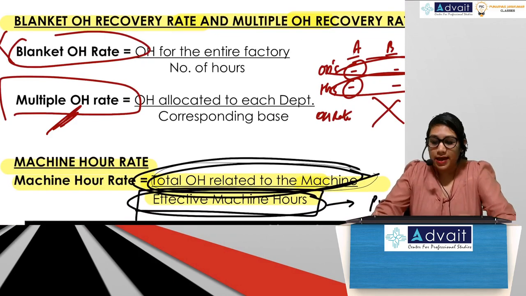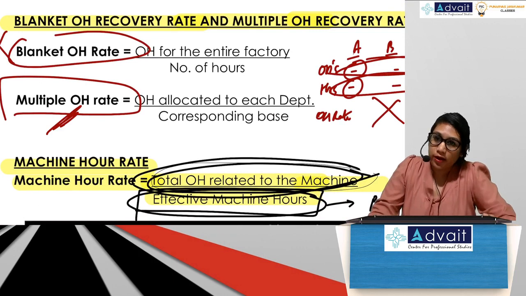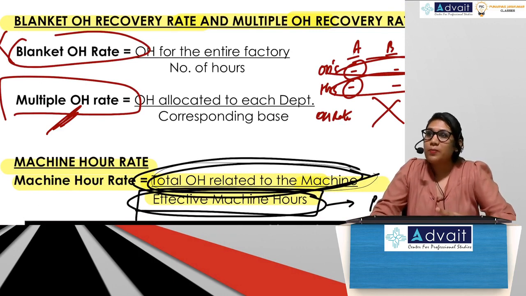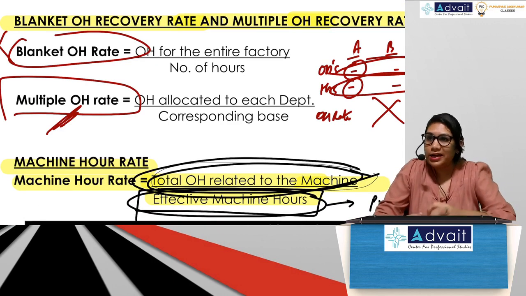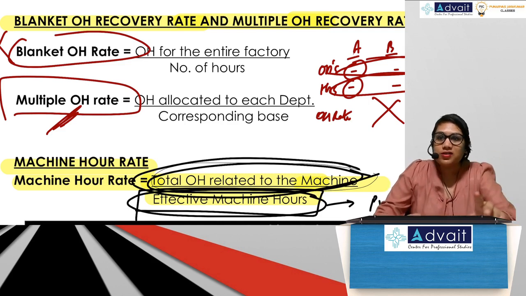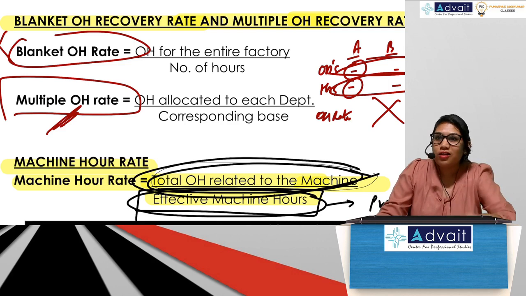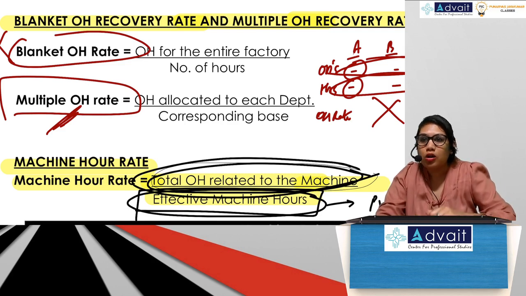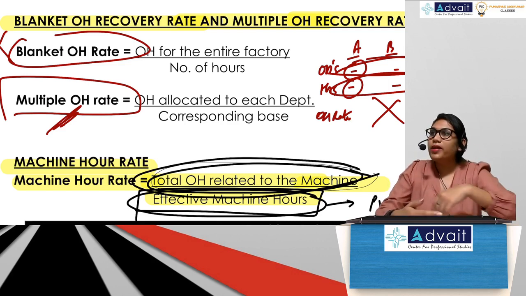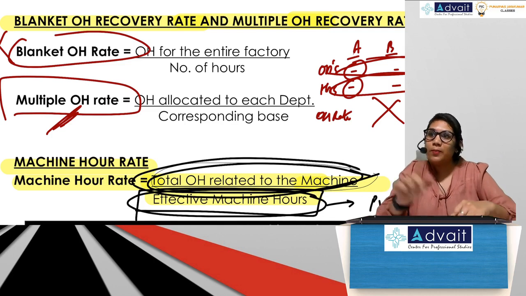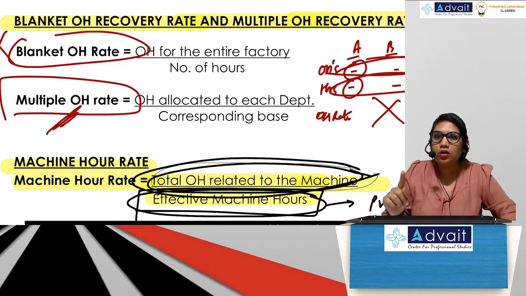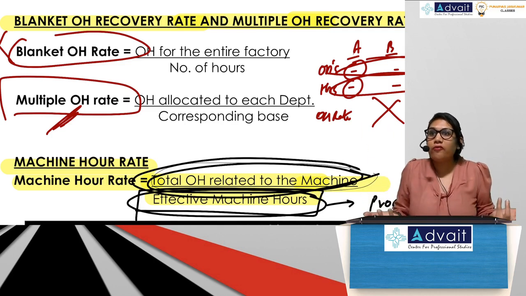So it's like saying all of you go for a lunch together. Now some people are eating more, some people are eating less. Some people have had non-veg, some people have had veg. Some people have had alcohol, some people have not. So now if I take the total bill and divide it amongst all of you, the people who have not had alcohol will shout, I didn't have alcohol, why should I pay for it?